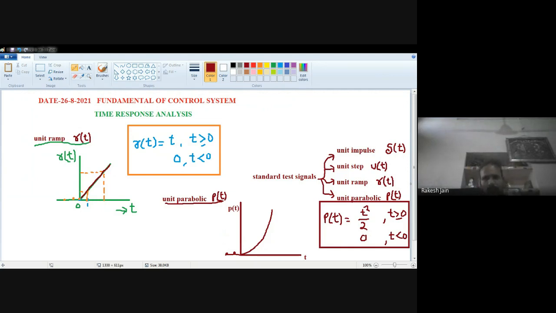Now do it. I will remove this MS Paint file and we will see the next step. Now I am waiting for your response. See the chat box and do it so that I can proceed.